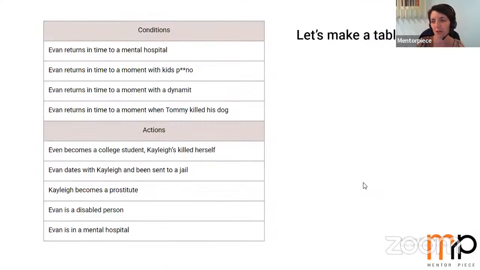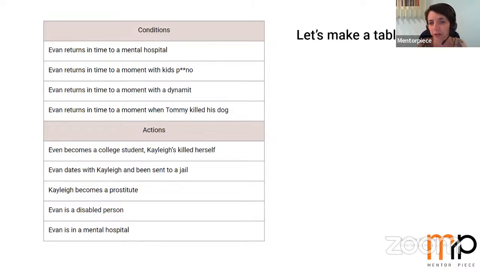Let's create a table. And from this moment, we are trying to test, or at least to plan the test, or several tests for this movie, like in our previous TestFlix webinars. So let's start from a simple table. From this moment, we will call events conditions, and results we will call actions, because we don't forget that we are trying to create a decision table.